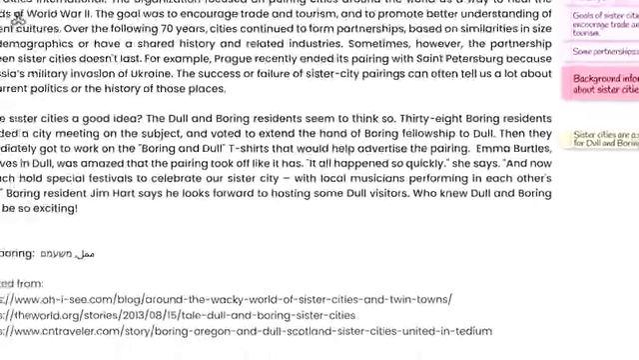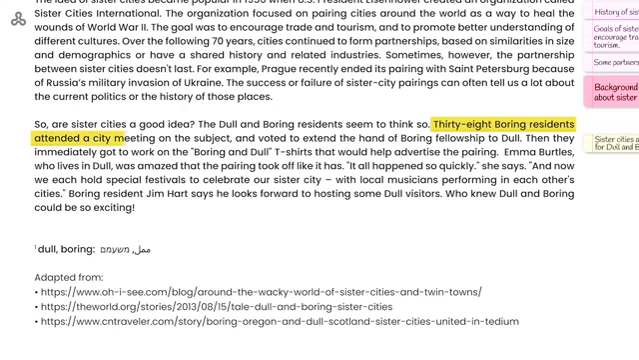Let's continue. Thirty-eight Boring residents attended a city meeting on the subject and voted to extend the hand of Boring fellowship to Dull. Then they immediately got to work on the Boring and Dull t-shirts that would help advertise the pairing. Emma Bertels, who lives in Dull, was amazed that the pairing took off like it has. It all happened so quickly, she says. And now we each hold special festivals to celebrate our sister city, with local musicians performing in each other's cities. Boring resident Jim Hart says he looks forward to hosting some Dull visitors. Who knew Dull and Boring could be so exciting?